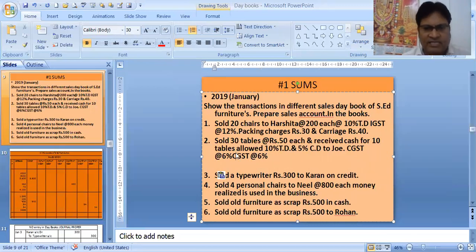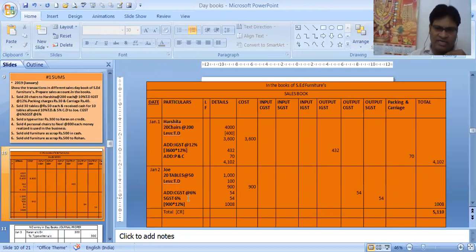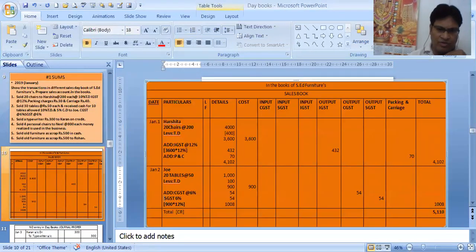CGST, SGST is 6% each. Then how will the treatment be? Let's see how the treatment is. Over here, 6% of the 900 rupees is 54. And SGST is also 6%. That is also 54. So we have 54, 54.